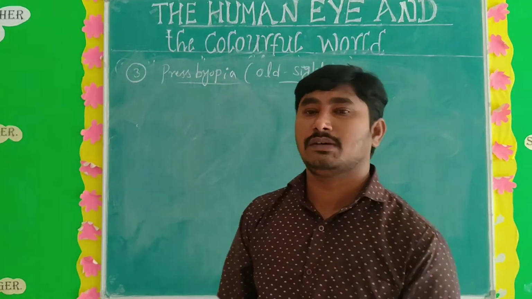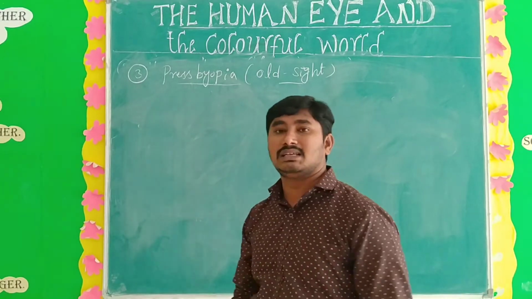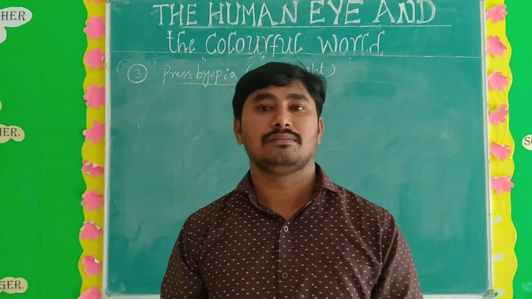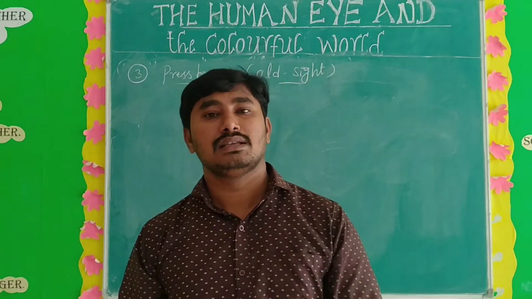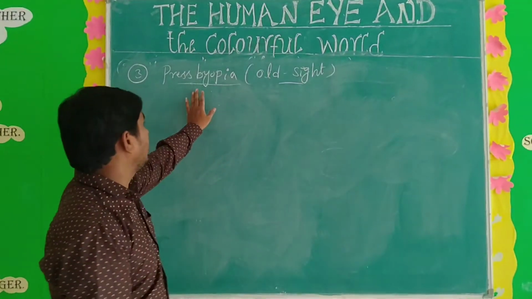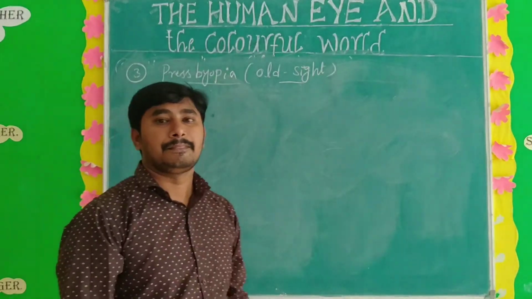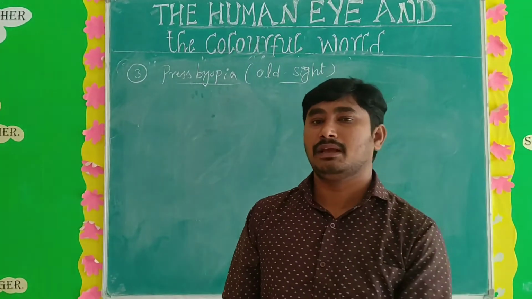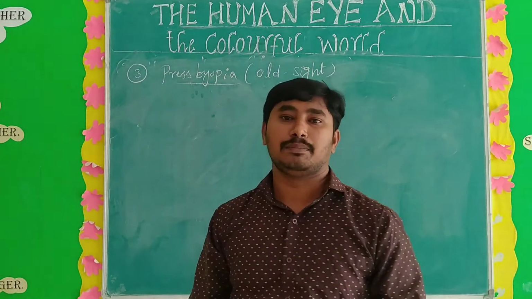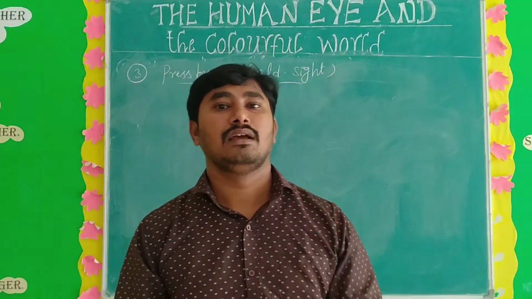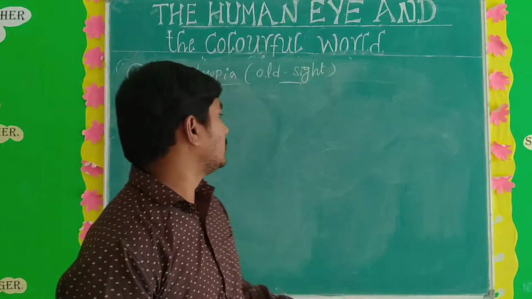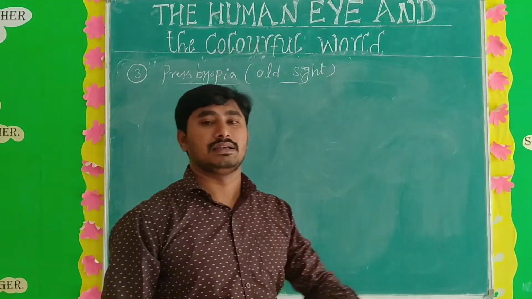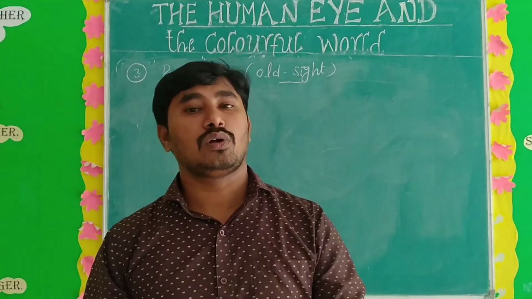So what is the main cause of presbyopia? The stiffening of the ciliary muscles, meaning their efficiency decreases, is the main cause of presbyopia. Understand? Presbyopia occurs especially in old age people, more than 60 years of age. That's why it is called old sight. So this type of defect, how to correct?